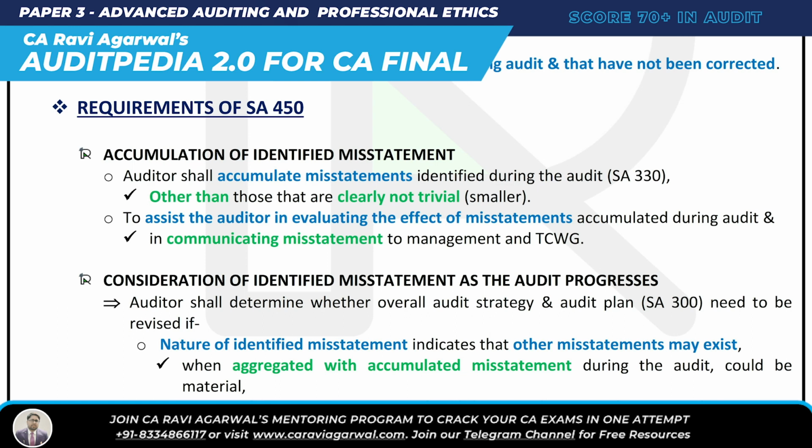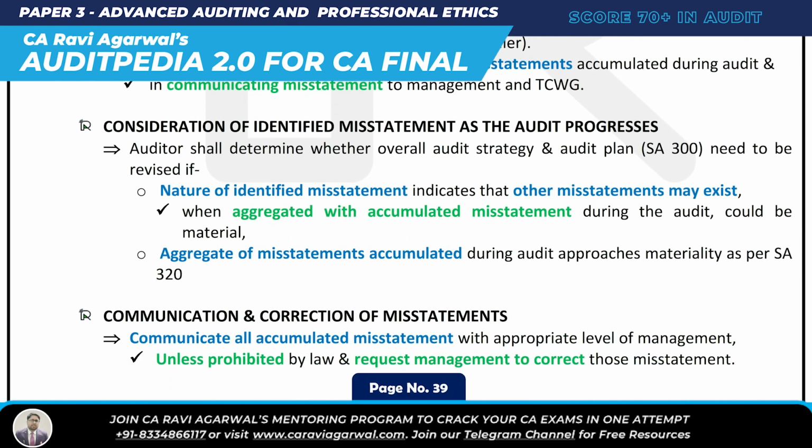Now consideration of identified misstatement as audit progresses. What we do over here: the auditor shall determine whether the overall audit strategy and audit plan need to be revised. Because you have identified misstatement, you check whether you have to revise the overall audit strategy and audit plan. You consider revising them if the nature of identified misstatement indicates that other misstatement may exist which, when aggregated with accumulated misstatement during audit, could be material.